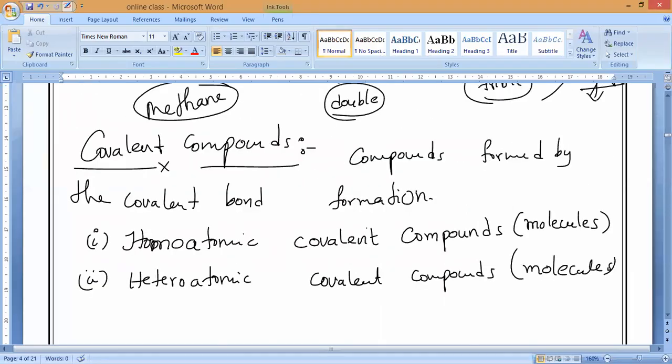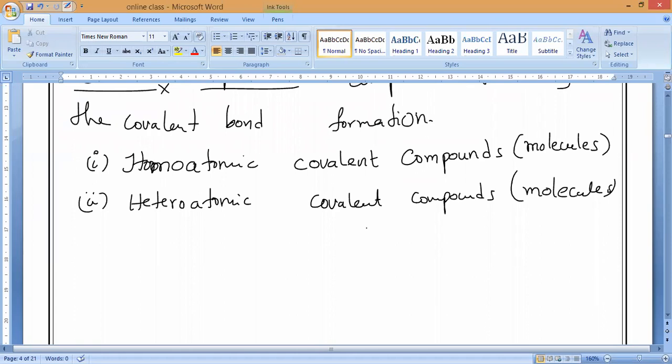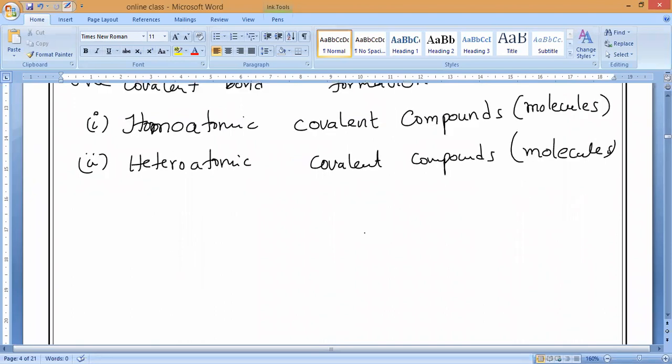So, on the basis of types of elements involved in covalent compounds, we categorize them into two categories. One is homoatomic covalent molecules, and the next one is heteroatomic covalent compounds. By this time, you may understand. Now we are going to study the formation of homoatomic covalent compounds or molecules. That is the first one.